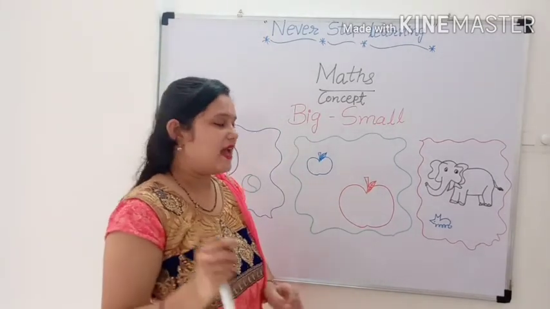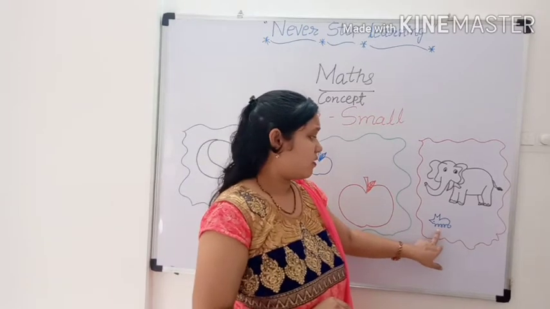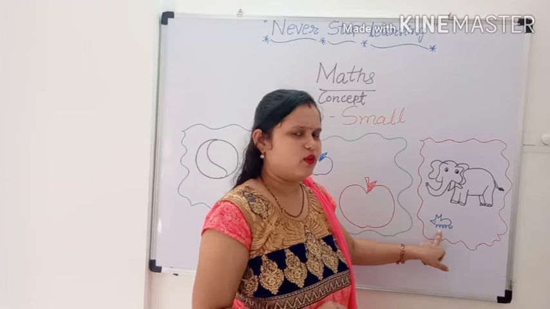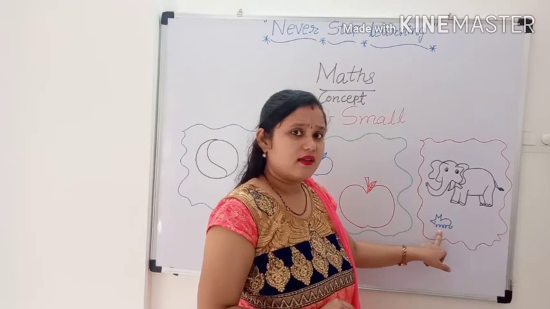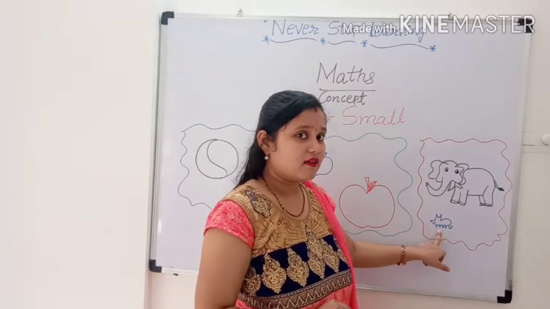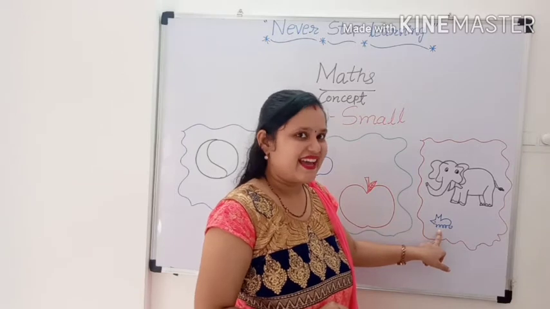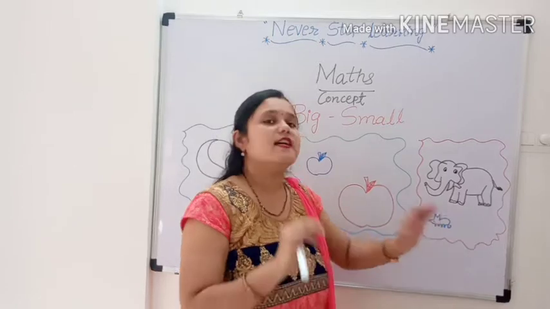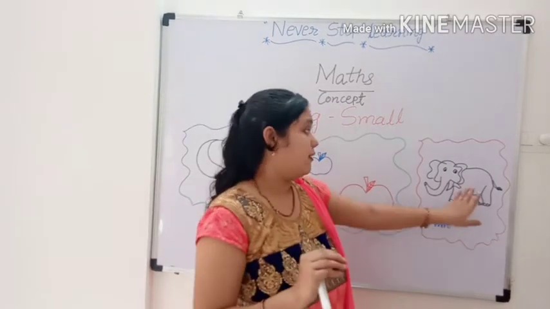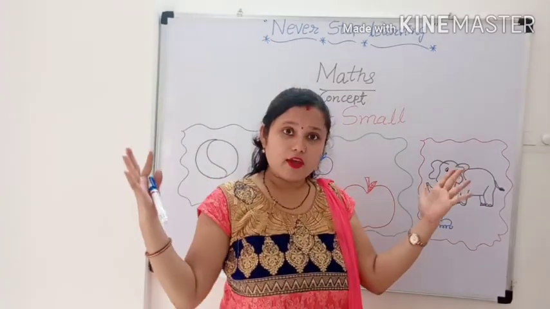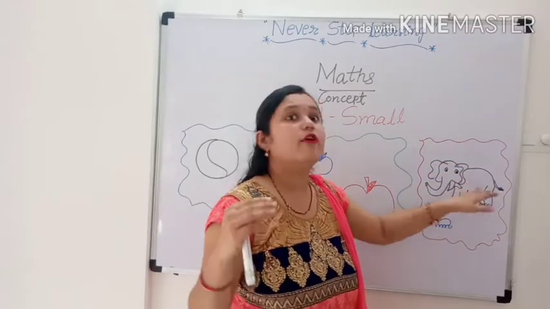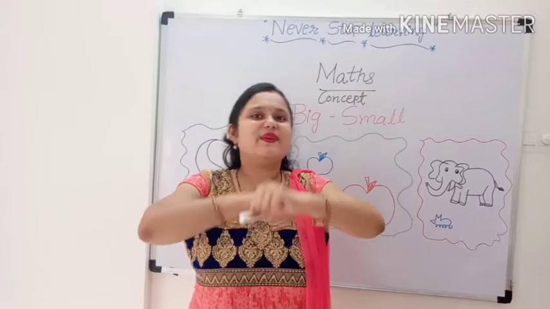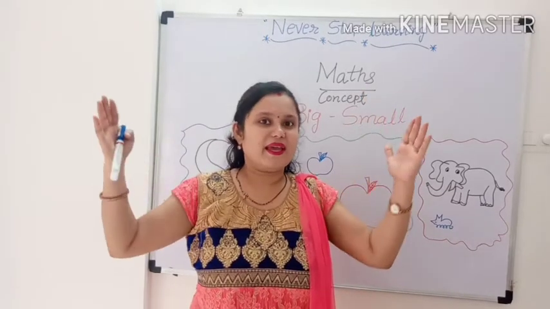Now you tell me. Do you see here a rat? Yes, very good. Is it small or big? Yes, it is small. And the elephant is big. Roly poly, big, big, big.